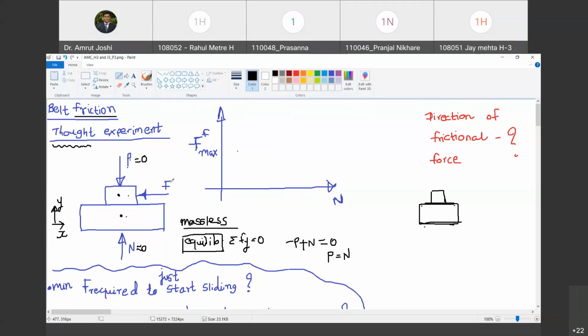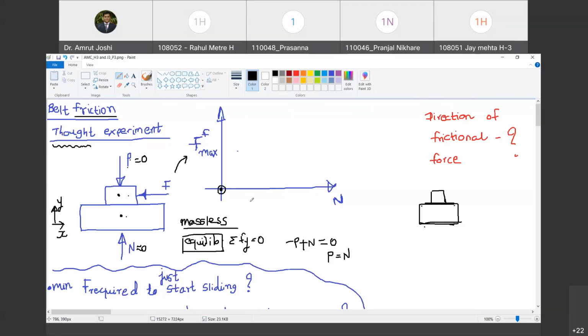This F, I am just denoting here by a different notation. I am going to call it F max. It will be clear why I am calling it that in a while. If N is equal to 0, the F required just to maintain equilibrium is 0. Anything above 0 and the motion commences. So I will plot the first point on this graph. Are you with me? Yes, sir.